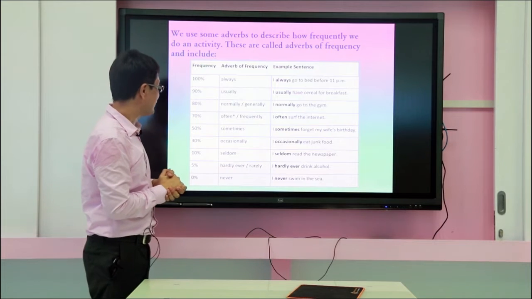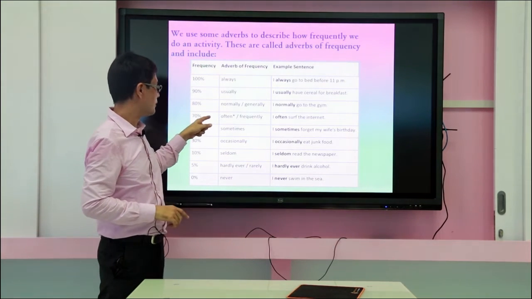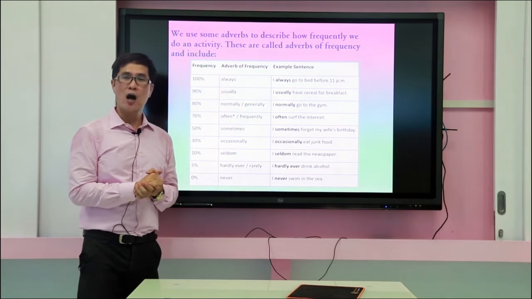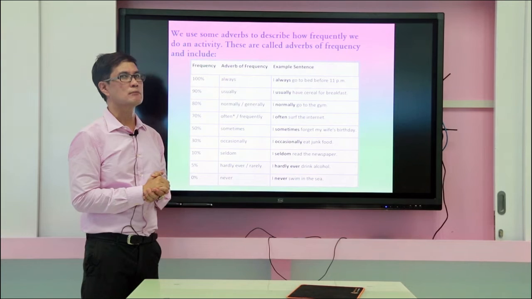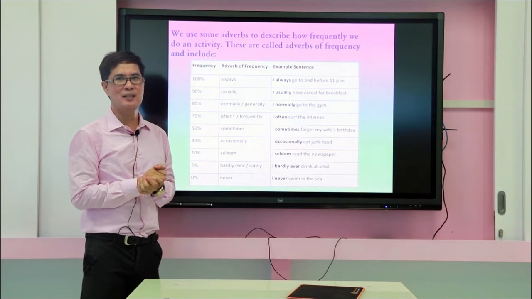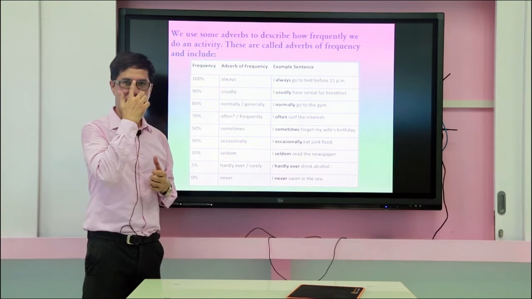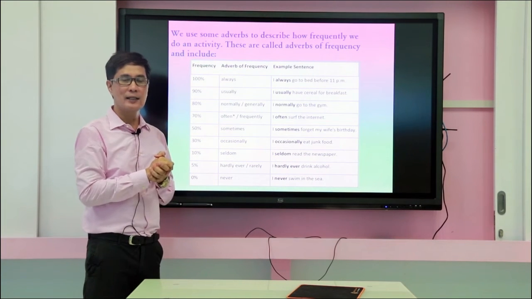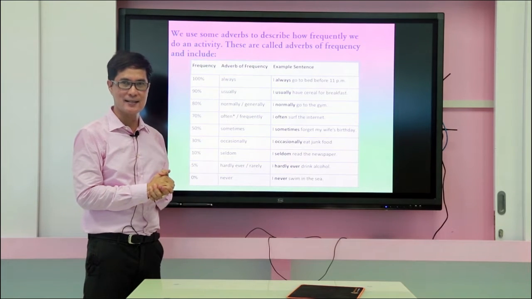70% is often or frequently. Again, we can use right here the word often or frequently. I often surf the internet. So again, you missed some of those activities. By the way, I'm saying "I" right here because it's defining who or your activity, unless you are describing other people's activity in this sentence.